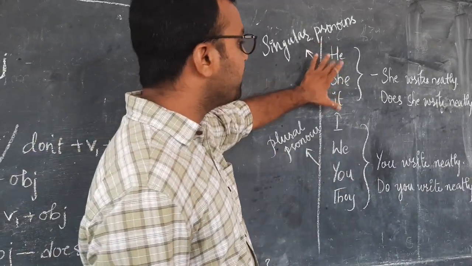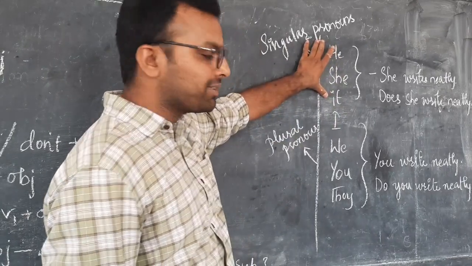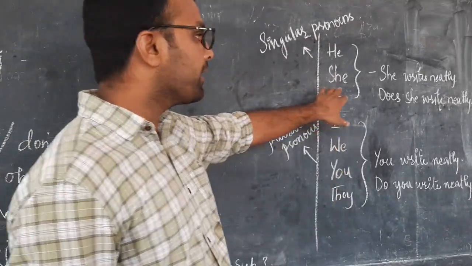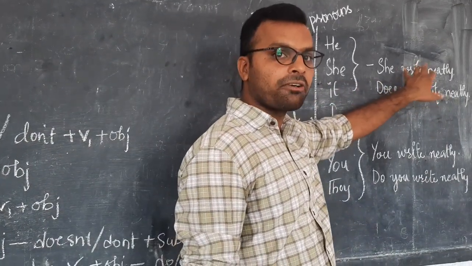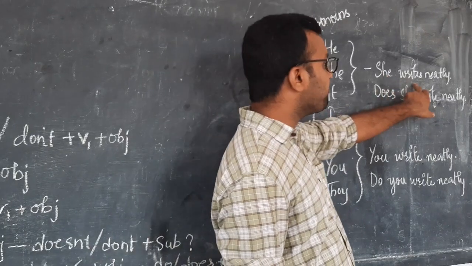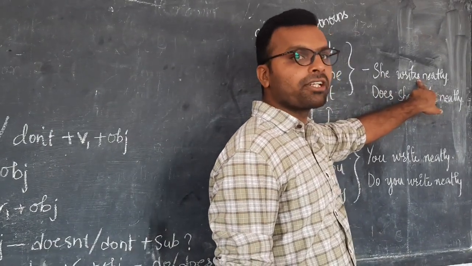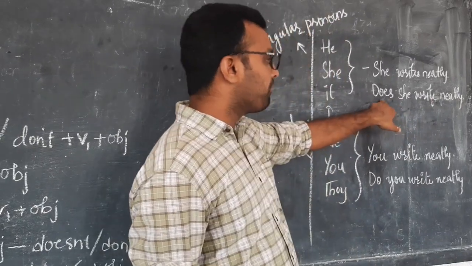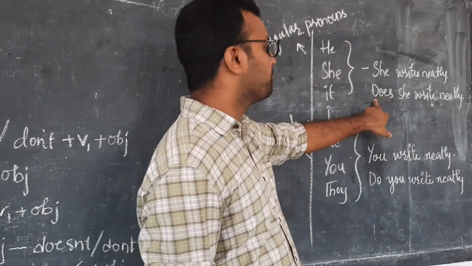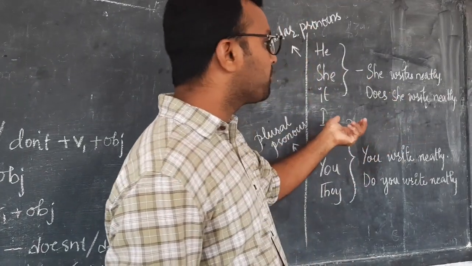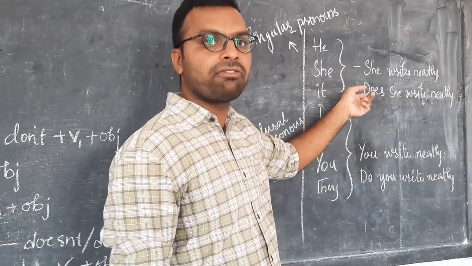In the place of he, she, it, you can use names, but in the plural pronouns we can't use names. And what is the variation in constructing the sentences for the singular pronouns and for the plural pronouns? In the statement, we add the suffix s to the verb. And for the question, we add the suffix es to the do, and it becomes does in the question. Now, there should be a variation for the statement and for the question.